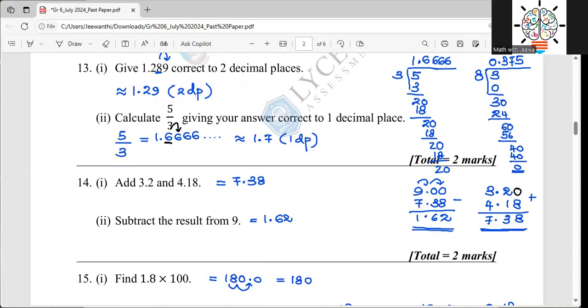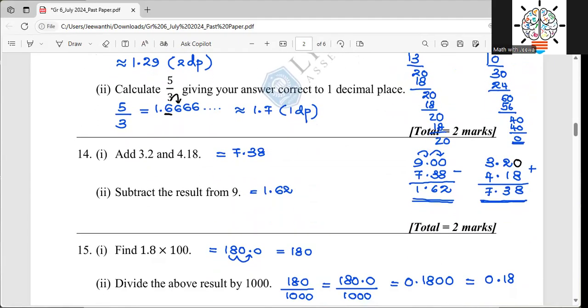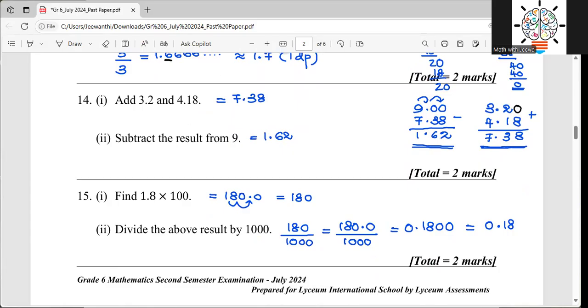So then the next one, I want to add these two numbers, 3.2 and 4.18. It gives me 7.38, and it is very important to write all the digits at the correct decimal place and keep the decimal point in order. If you come across a blank, you can put a 0. It is not compulsory, but if you feel like it, you can keep it. Once you get the answer 7.38, you subtract that result from 9. So then we have done the subtraction: 1.62.